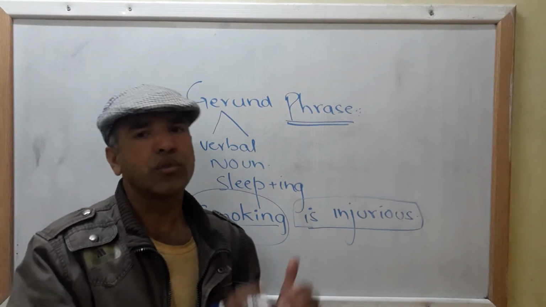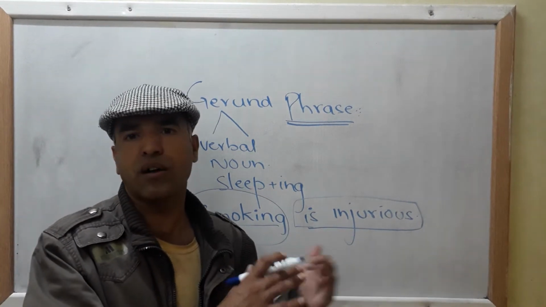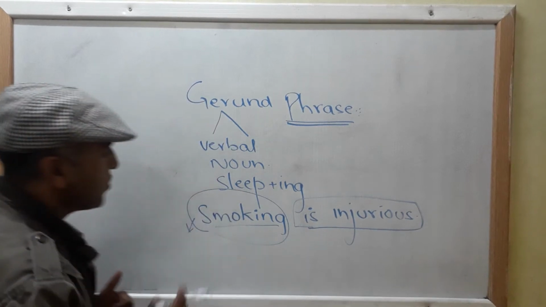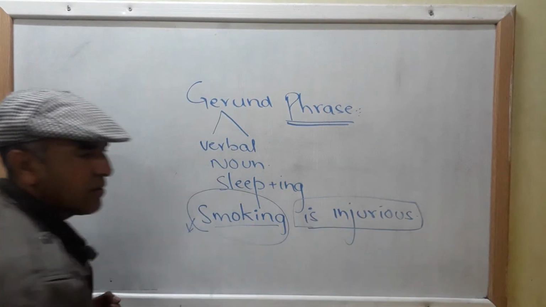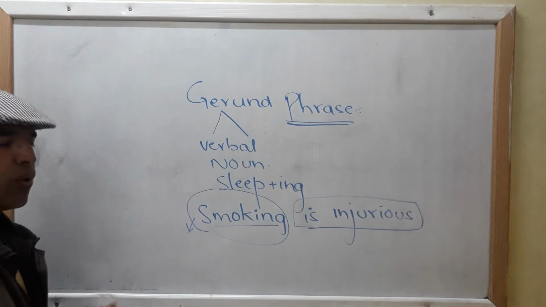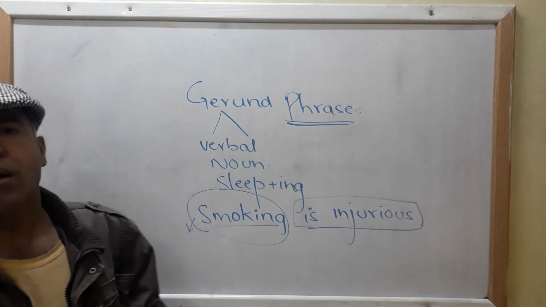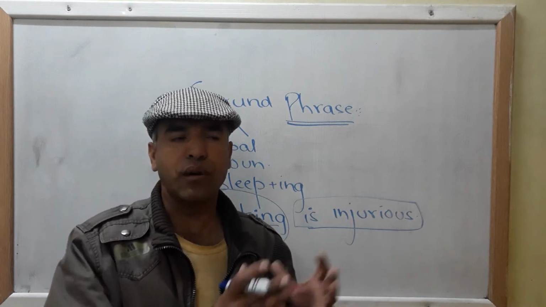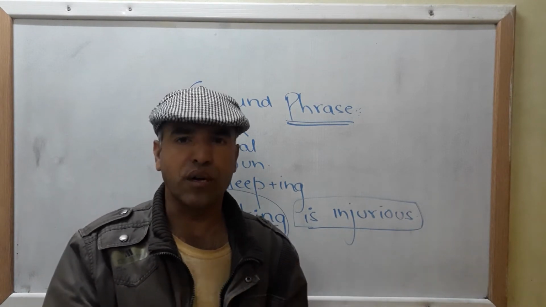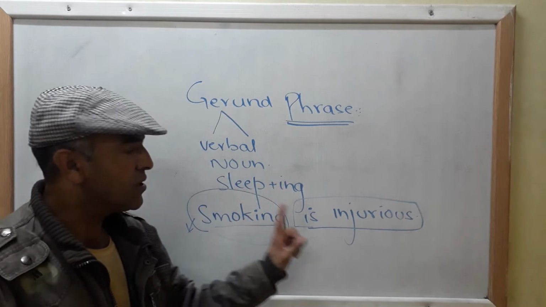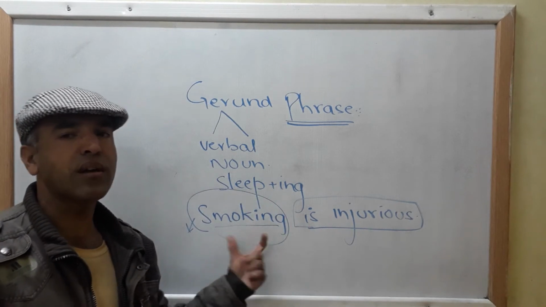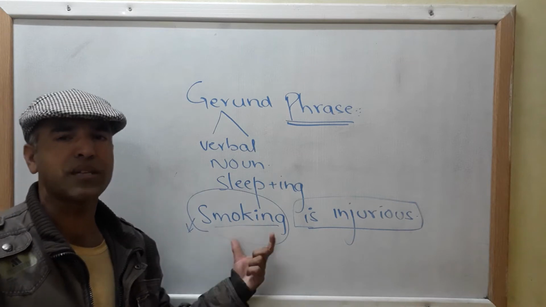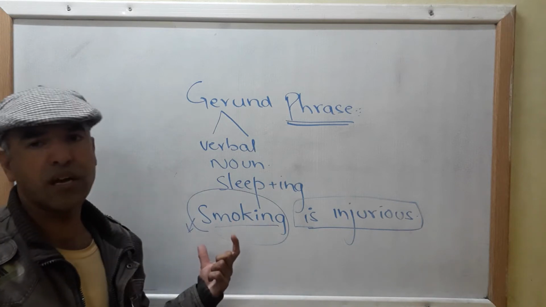And you know that your noun could be the subject or the object of a sentence, and we are going to learn about it later. So, is injurious. What is injurious? As I told you earlier, you can simply locate your gerund by asking the question what. So what is injurious? Smoking. Here smoking is functioning as a gerund. Smoke, smoking, V1 plus ing, but it is functioning as a noun.